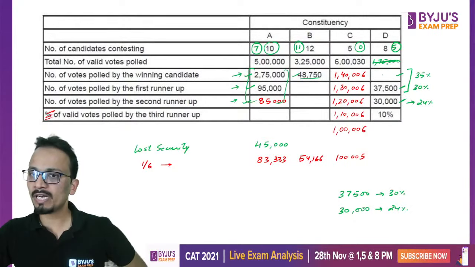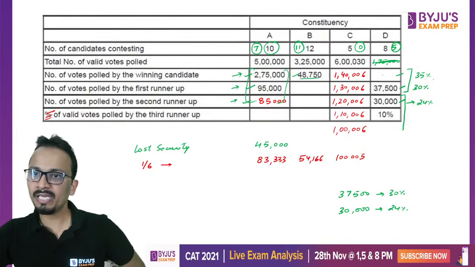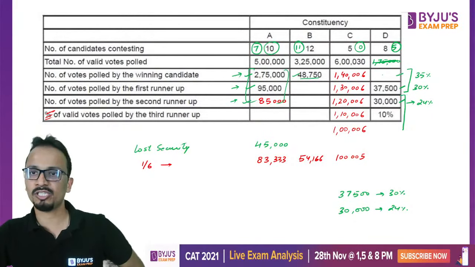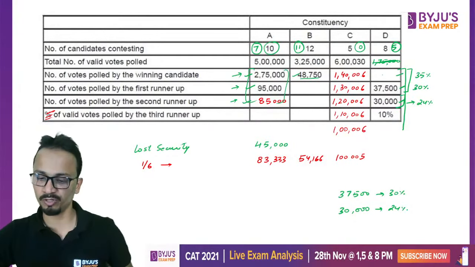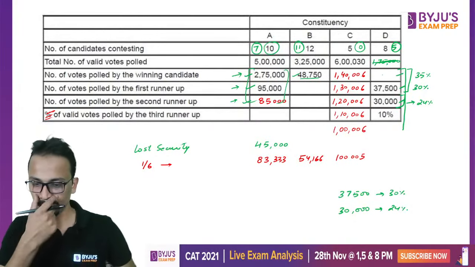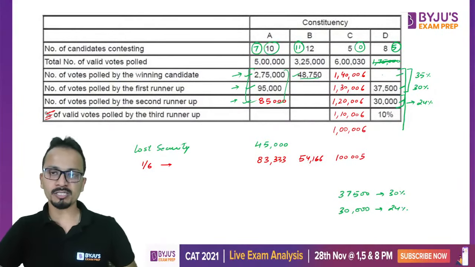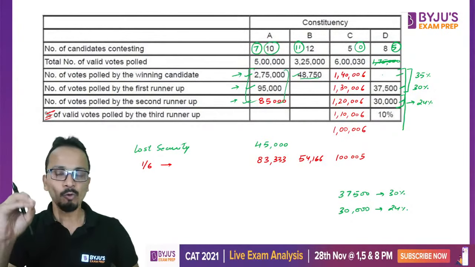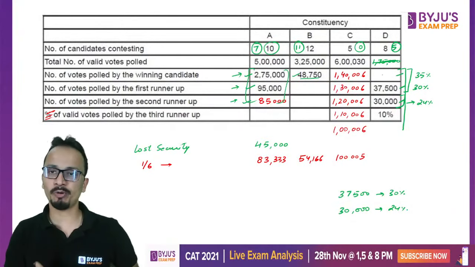But मैंने तो assume कर लिया था that they have lost the security deposit. So 24% should be in 65%. That means top 3 candidates should be in 65%. Am I clear, Vicky? So 30,000 constitute 24% and 24% votes score करने के बाद I should not lose my security deposit.